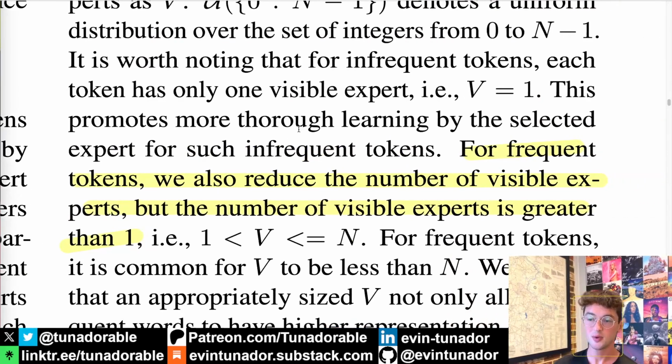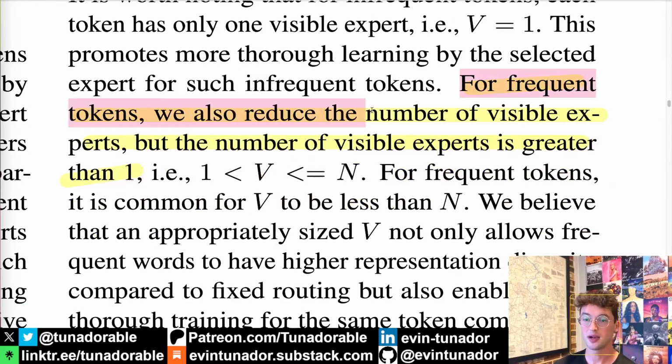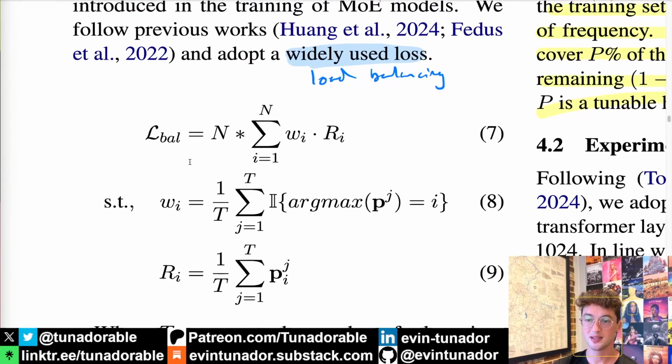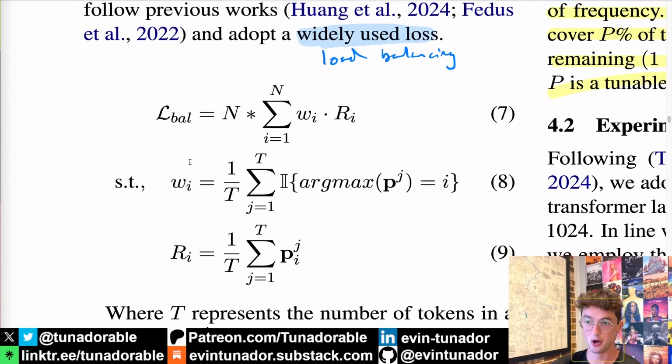Now, to be clear, frequent tokens don't get access to every single expert. They also have a reduced total number of visible experts, but that number is far greater than what the infrequent tokens get, which is just one expert. As far as the load balancing loss, they use a pretty widely used one. There's no huge reason to change anything here because it's just a mask. It doesn't really affect too much. And this is good because load balancing is the hardest part of MOE, at least to my knowledge. And so the fact that we're using an already well tried and tested method is really nice.